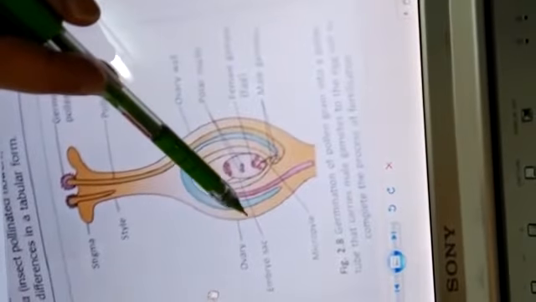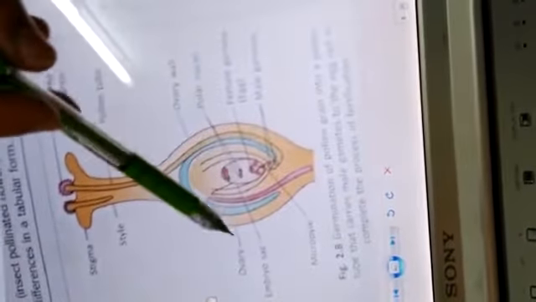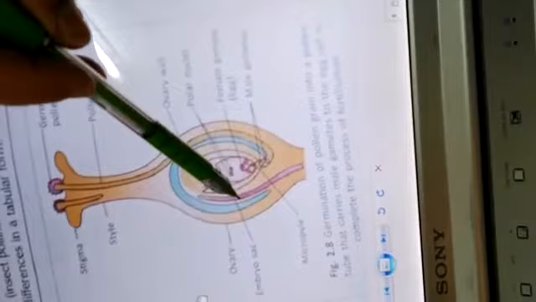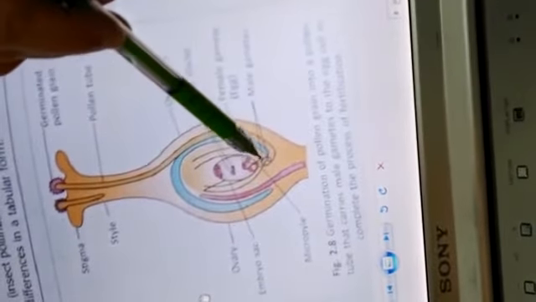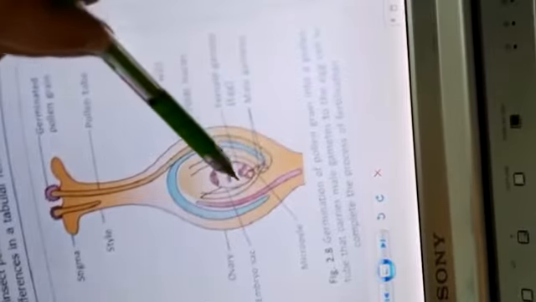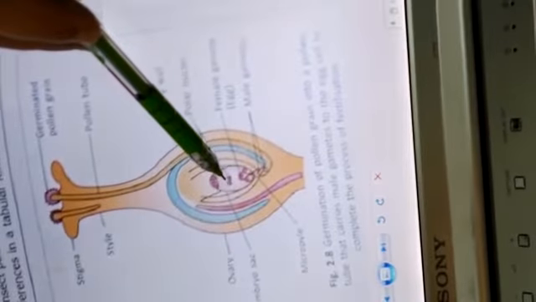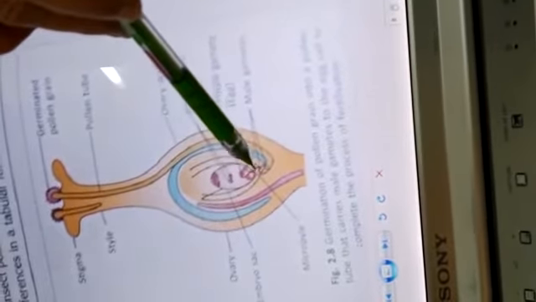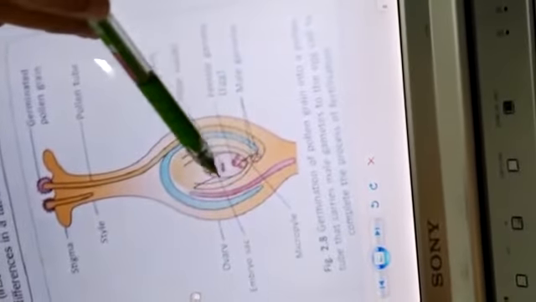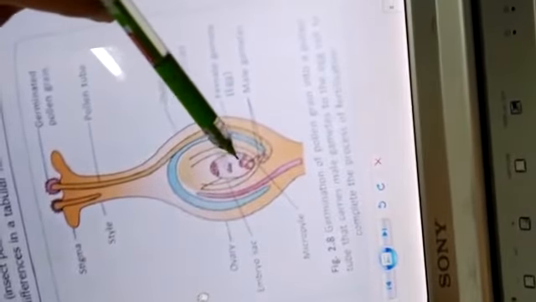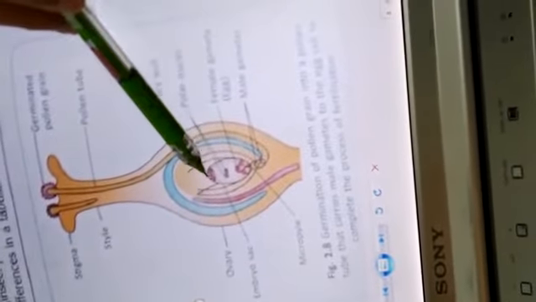The ovule is covered by integuments, the coverings of the ovule, and inside is the embryo sac. The covering of the ovule is called the nucellus. The micropyle is the opening of the ovule through which the pollen tube will enter the inner part, that is the embryo sac. The pollen tube has two male nuclei in it, the two male gametes.